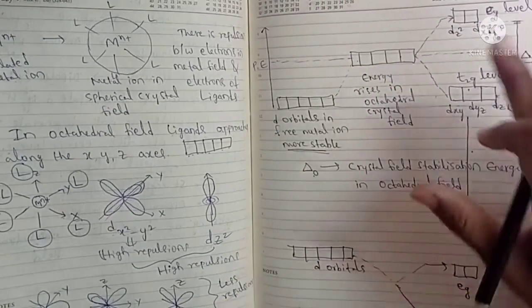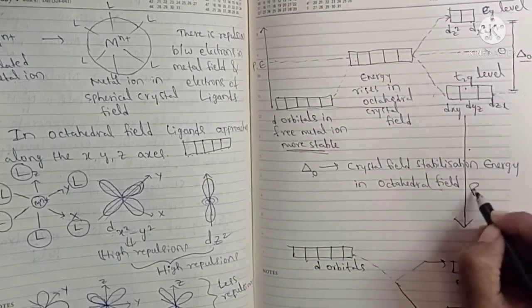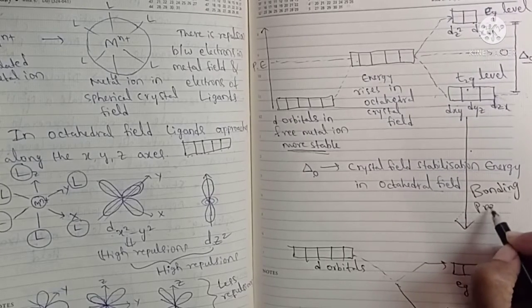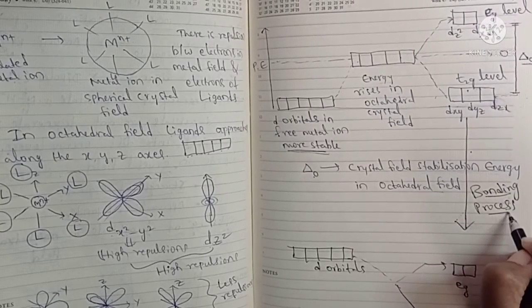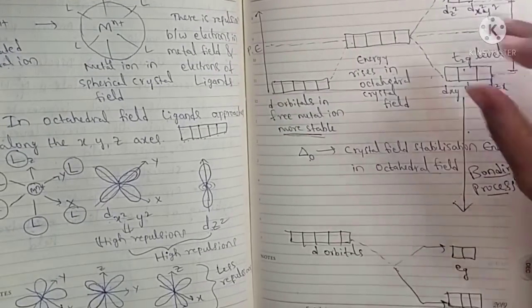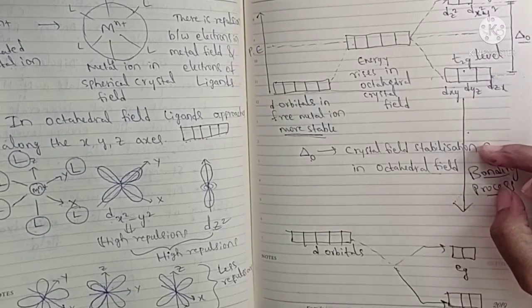But after repulsions there is attraction, because a bonding process starts between ligands and metal. Bonding occurs due to attractions. So after this repulsions, the attractions will dominate.